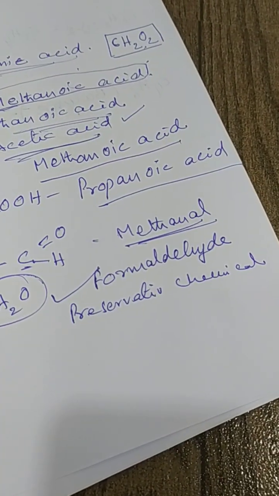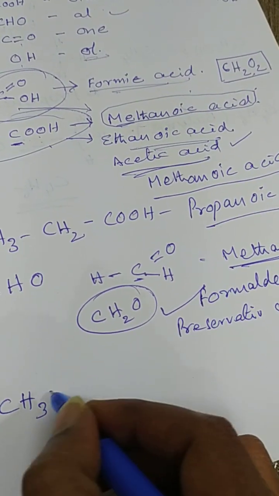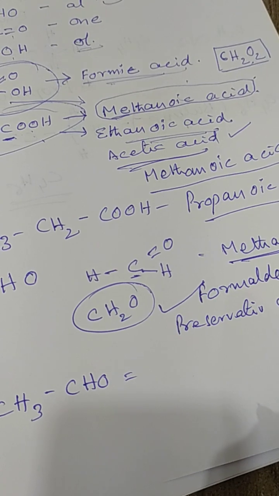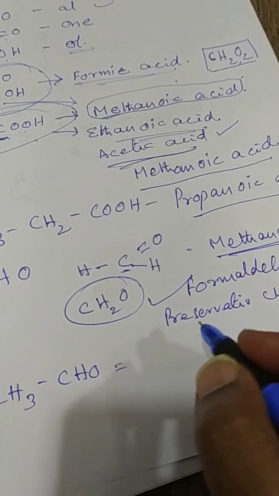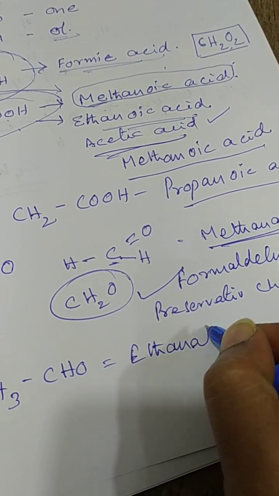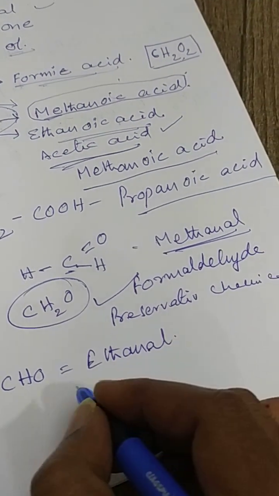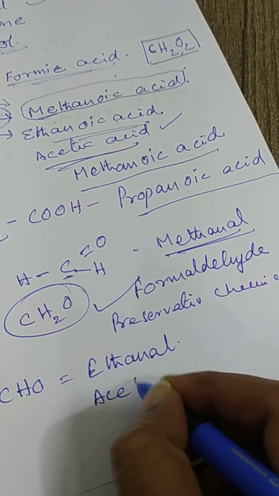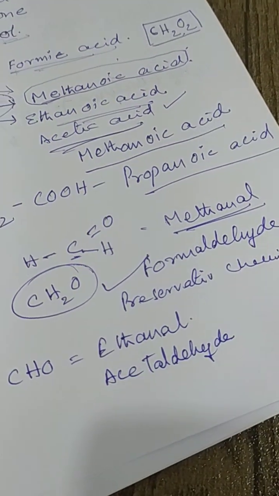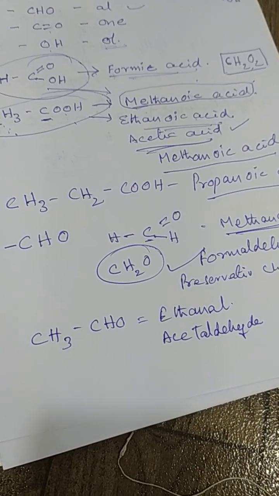Now, if we add CH3 to CHO, then this is called ethanal or acetaldehyde. Ethanal or acetaldehyde, that is the name of this compound.